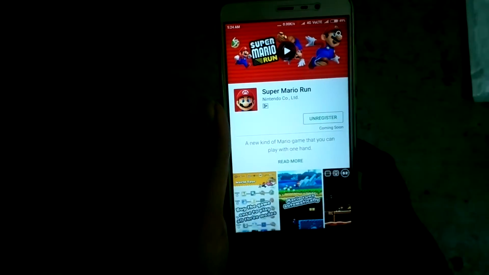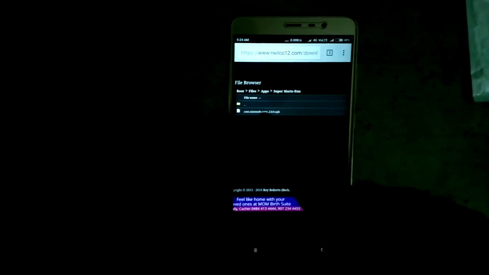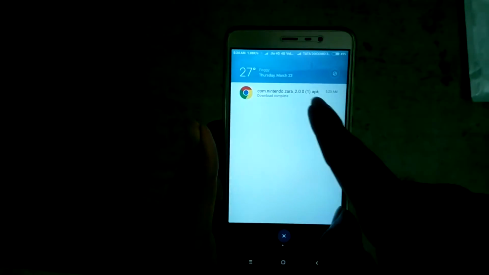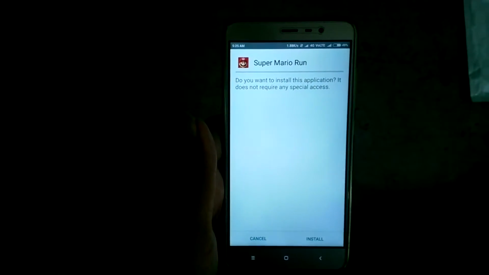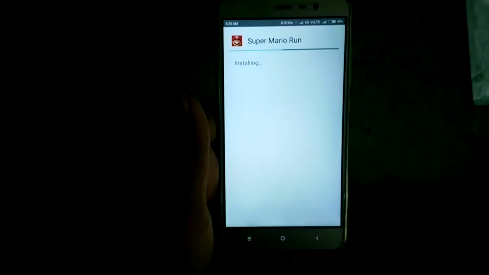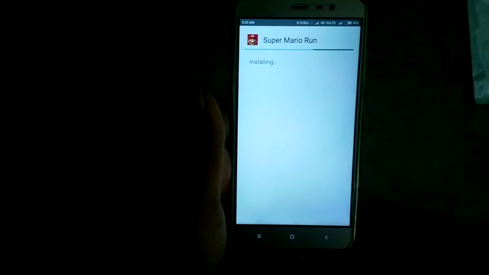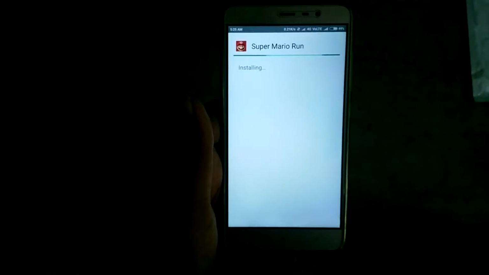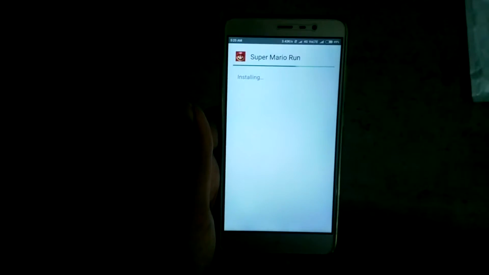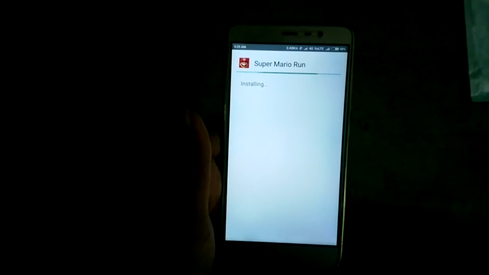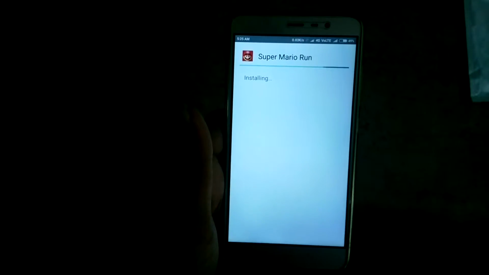He has uploaded the APK on his own page, so you can download the APK from his page, this one, and I have already downloaded it and you can install Super Mario like this. And I heard that it has some issues with Samsung phones, that is you cannot download the APK using the Samsung phone's inbuilt browser. Maybe if you use Google Chrome you can install the Super Mario APK.